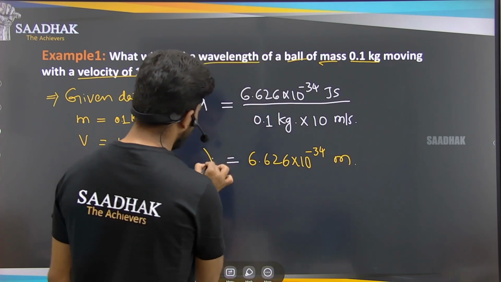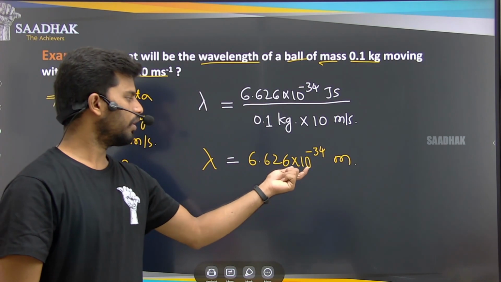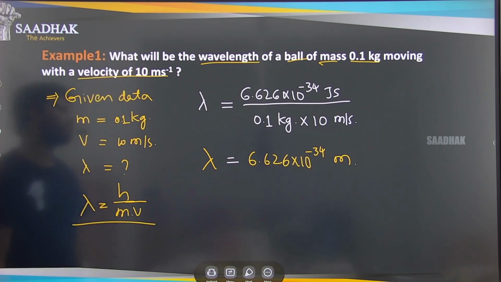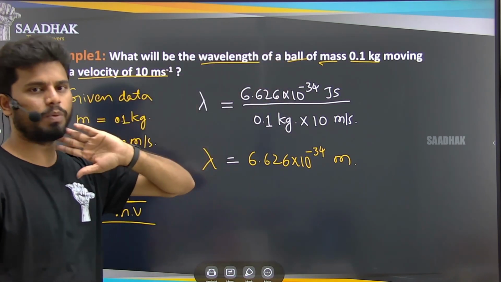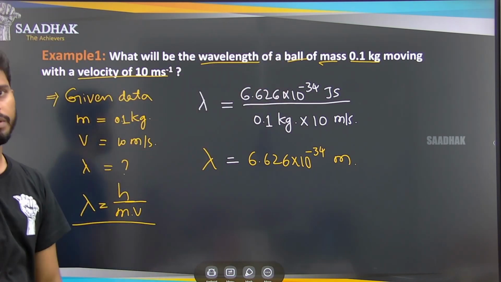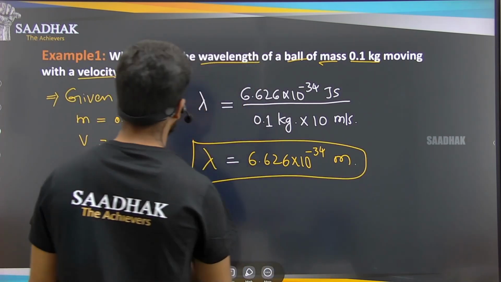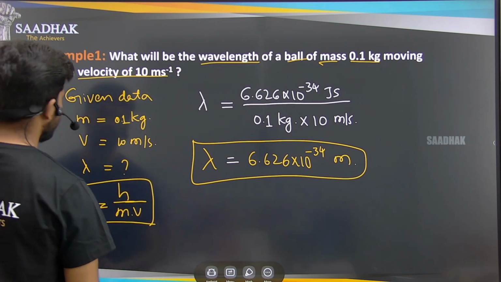So the lambda value has been got as 6.626 into 10 to the power of minus 34 meters, which is the wavelength of the ball of mass 0.1 kg and velocity of 10 meter per second. So this is how you have to approach any question, and this is how de Broglie's formula will be helpful to us.